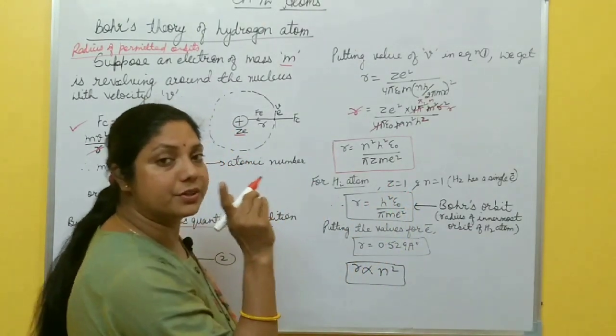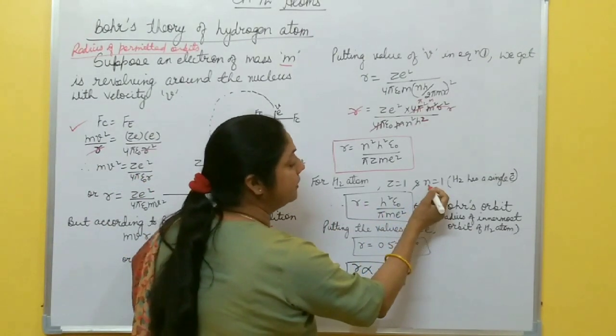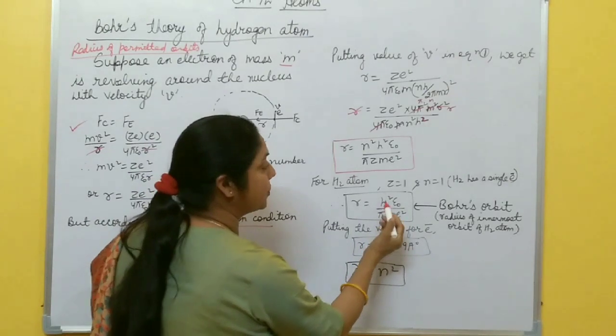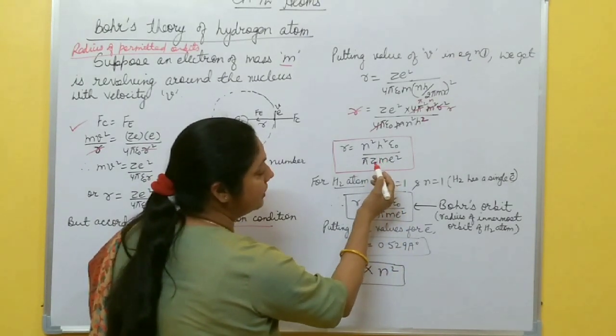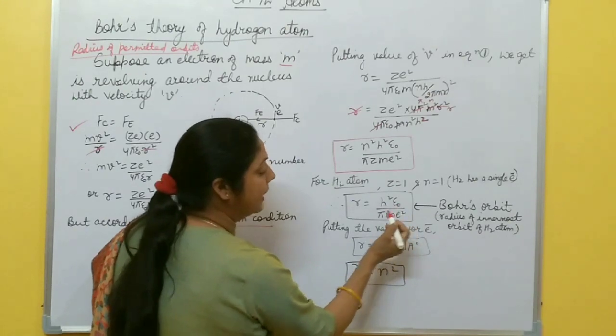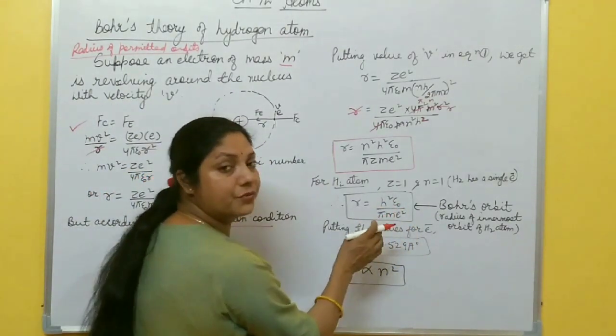Only one electron lies in the innermost shell, so here n equals 1. Now r becomes: if n is 1 and Z is 1, then r equals h square epsilon naught by pi m e square. You put the values of these different constants for the electron here.